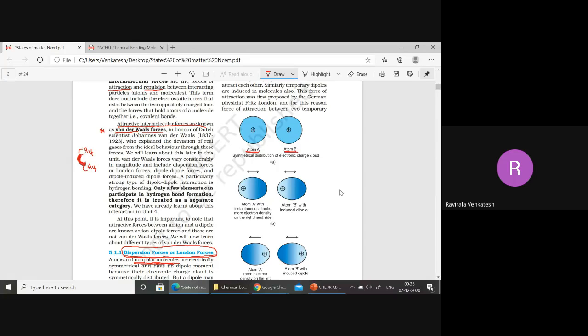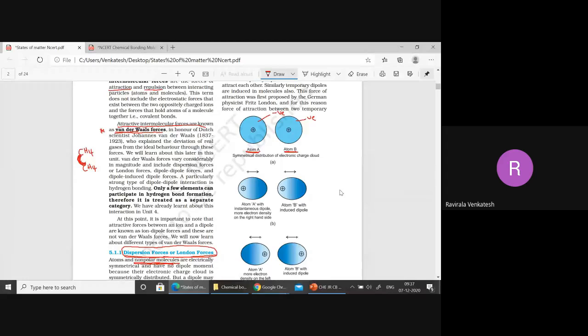Now, this is not the nucleus, beta. It is not at all what happened. Here I have simply taken a positive charge, and the remaining blue color is what? Negative charge. The center part is positive, and the remaining you take as a negative part.